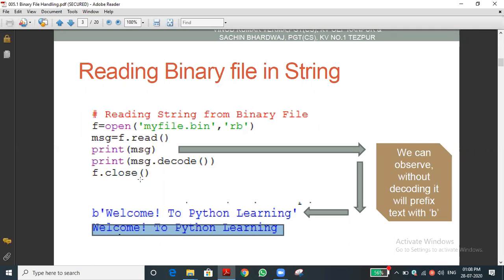Have you cleared how to read and how to write into the binary file? Are you thorough in this concept? Is it okay? Yeah, okay.